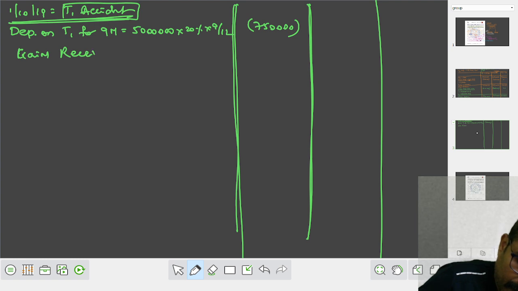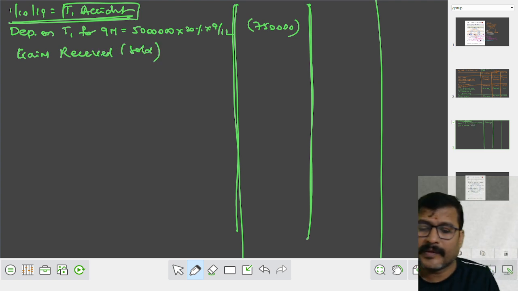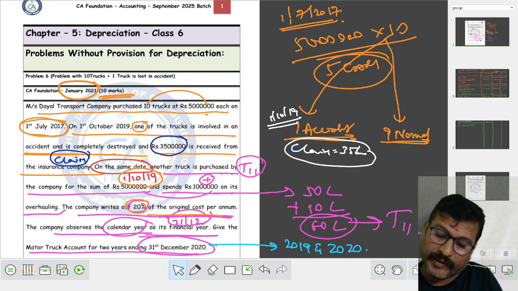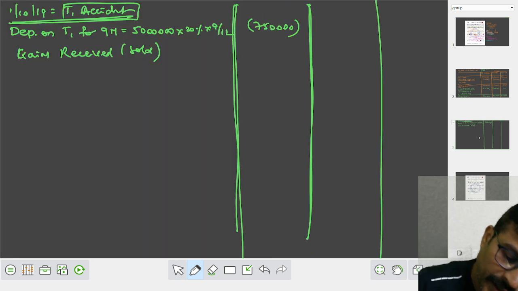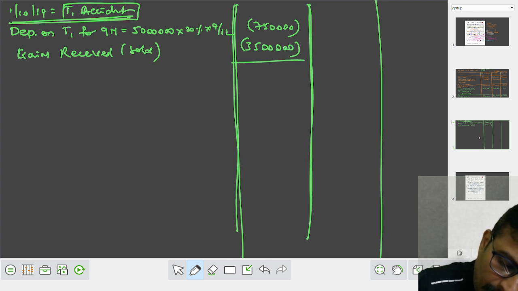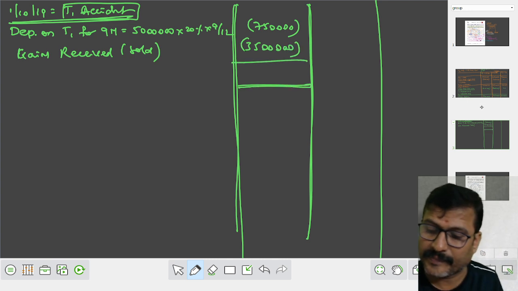Claim received. It is to be treated like a sale. How much claim is received from the insurance company? The insurance company paid a claim of 35 lakhs. So, we have to take 35 lakhs. See what happened.